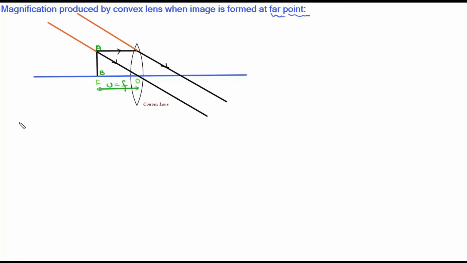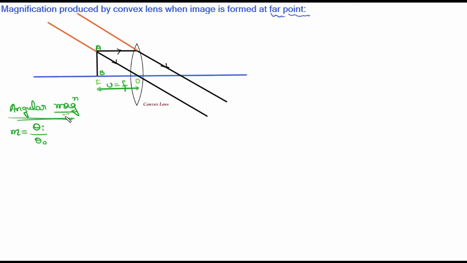Here, to derive the magnification produced by a convex lens, we will be using the definition of angular magnification. We already know what linear magnification is. Linear magnification means the ratio of size of image to size of object. But here we are representing the magnification in terms of angle. So this angular magnification is the ratio of the angle subtended by the image to the angle subtended by the object.